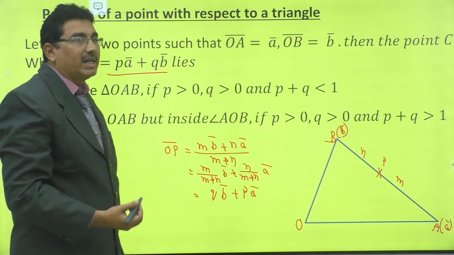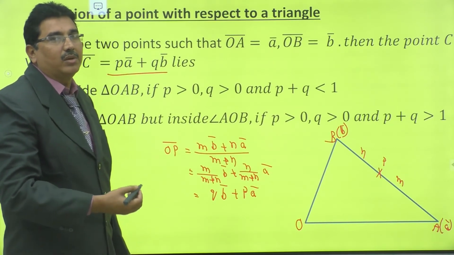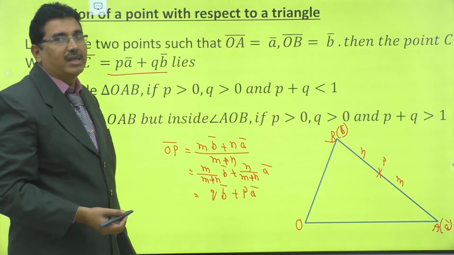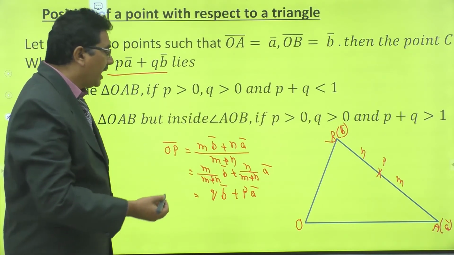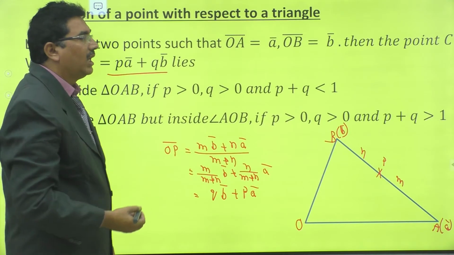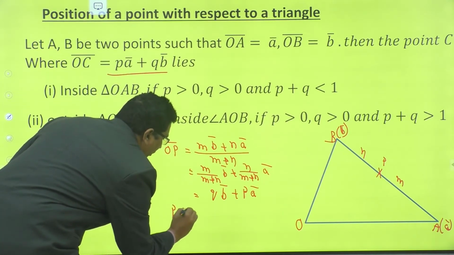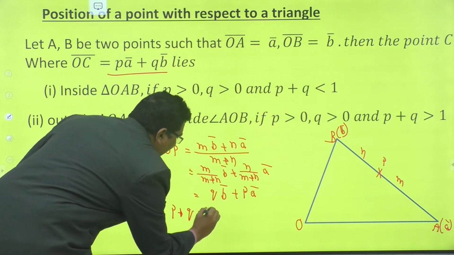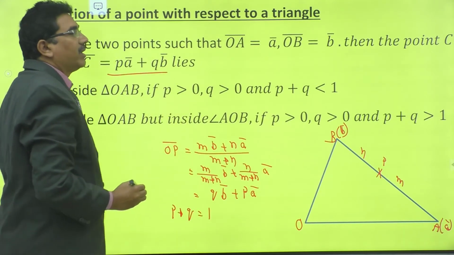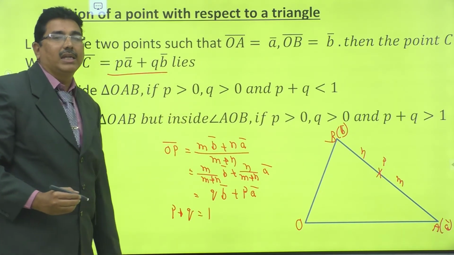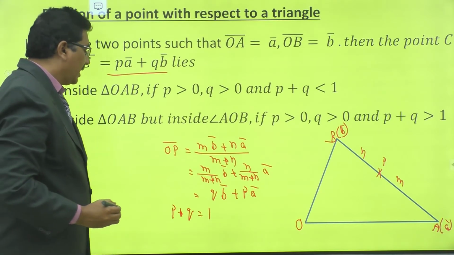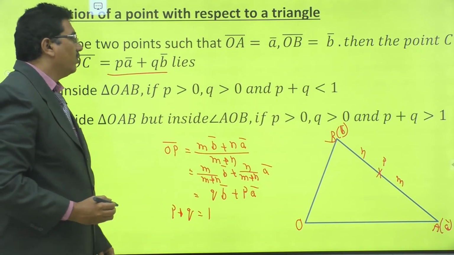Observe that what is the value of P plus Q in this case? Right, what is P plus Q? P plus Q is equal to m plus n divided by m plus n, which is 1. Right, P plus Q is equal to 1.